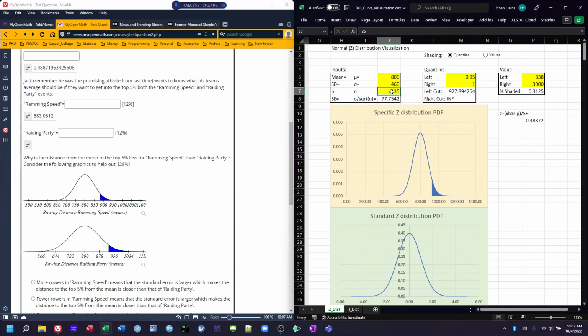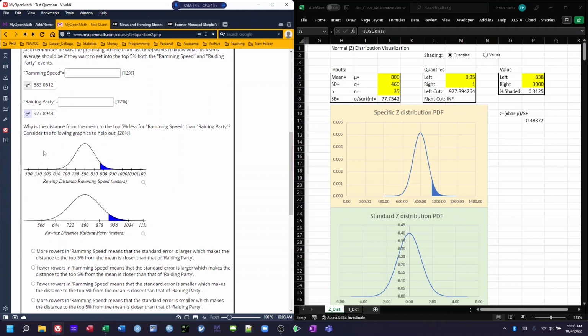We go back into our 83. Notice how it's more like 700 and 900. So it's way narrower when we have a larger sample size. Let's go back to 35. For 35, the top 5%, which is what we have here, this left cut of the range is like 927 meters and a little bit extra.